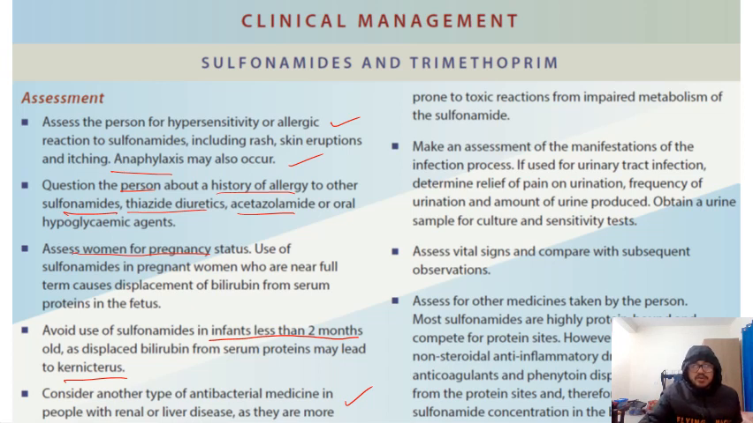You should also assess for manifestations of the infection process, and if used for urinary tract infection, determine whether the pain is relieved during urination. You should assess the vital signs, and you should assess other medications taken by the person, like methotrexate and warfarin. So these are the clinical management points for the sulfonamides and trimethoprim. Okay, thank you very much.